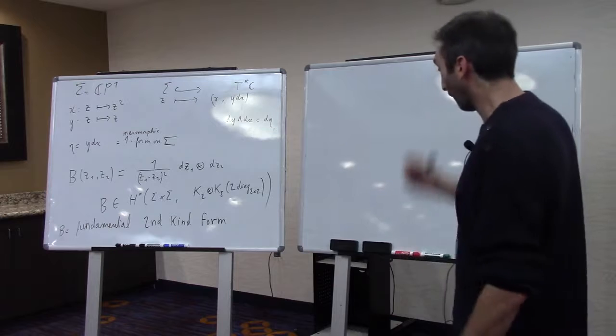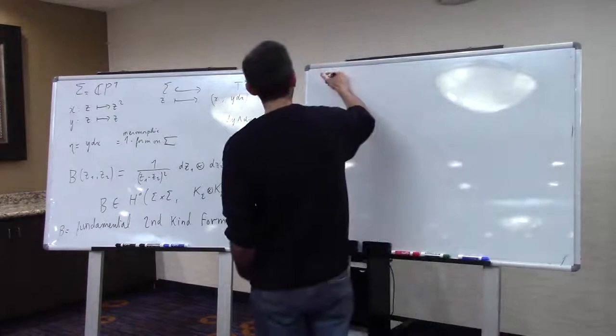Alright. So now let me define the omega g n's.